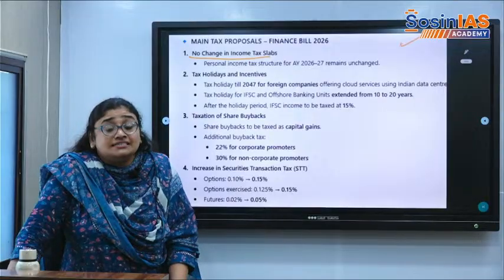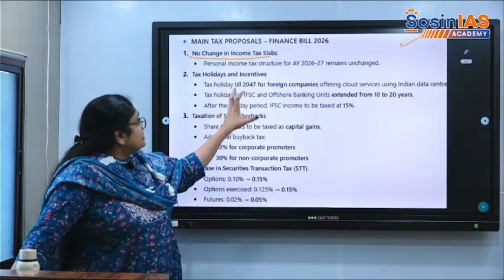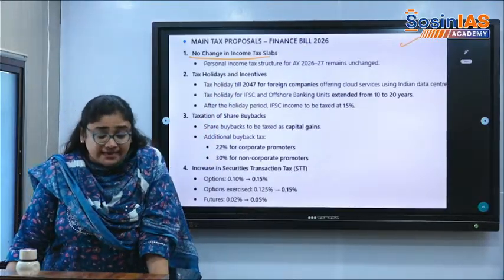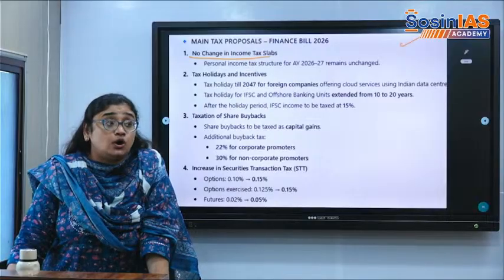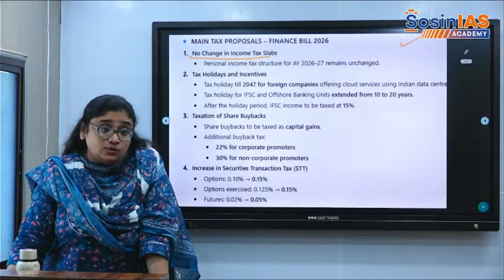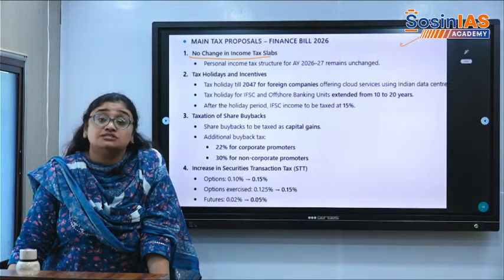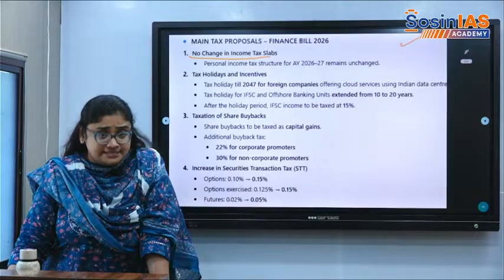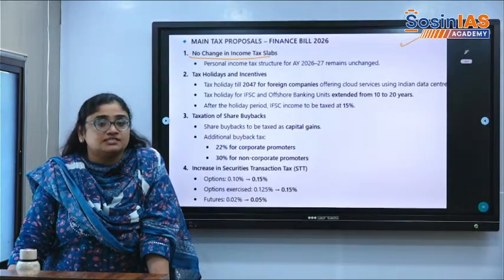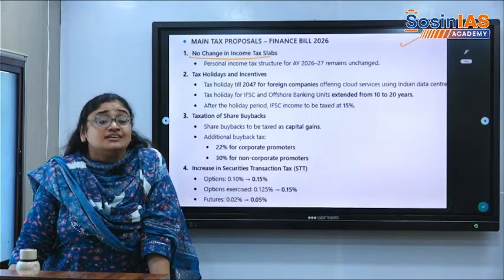It means there is continuity, and a lot of the tax proposals in the finance bill, how much tax it is going to levy on the stock markets, how much tax it is going to deduct for the people, for the corporations, how much tax it is going to levy for individuals, are going to continue for a longer period of time. That promise was made while giving the budget speech.